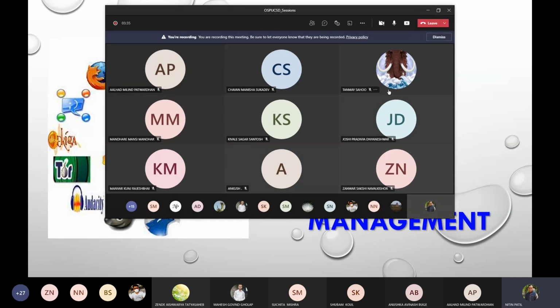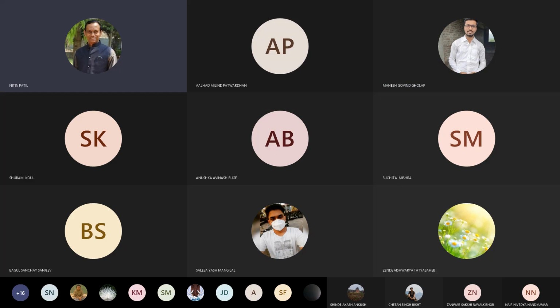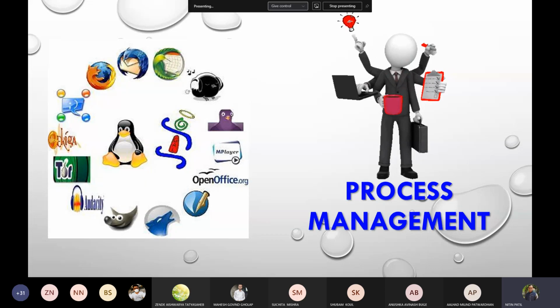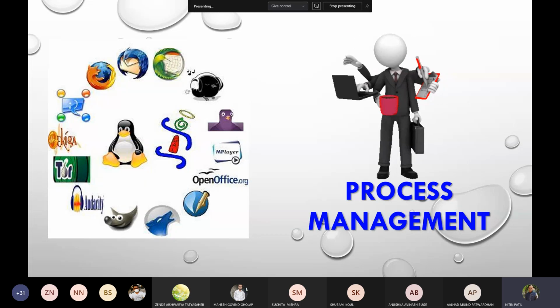What we are going to do rather is I will introduce you to a few things from one of the machines, and then a few things would be described to you by making use of the Linux machine directly. Okay, so what we are going to learn in today's session is some basics of what is called process management. Now let me show you what exactly process management is supposed to do.